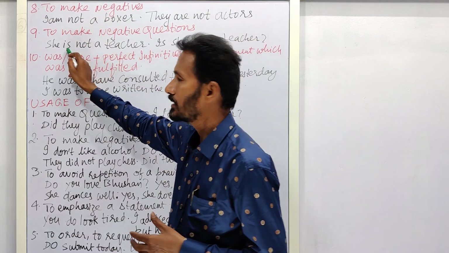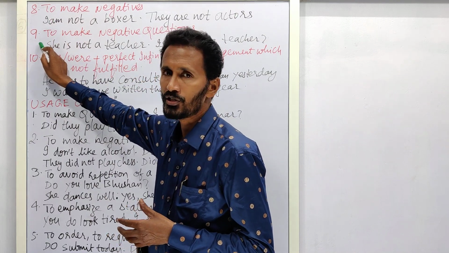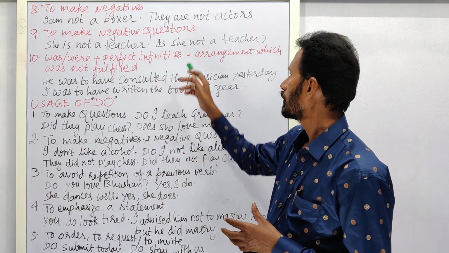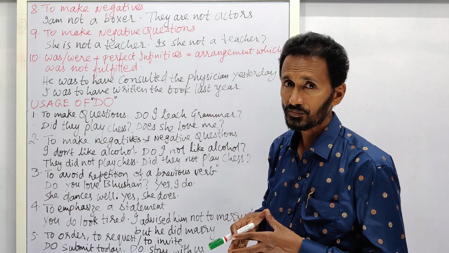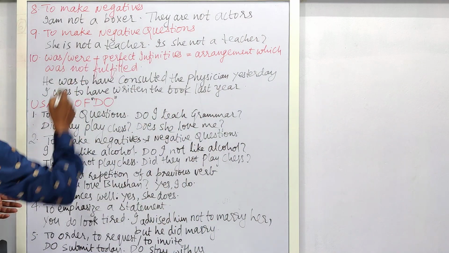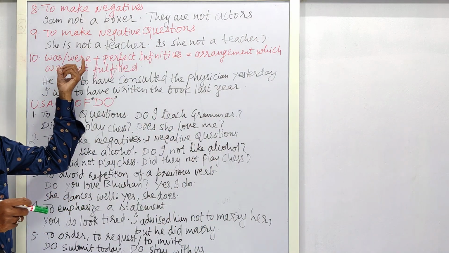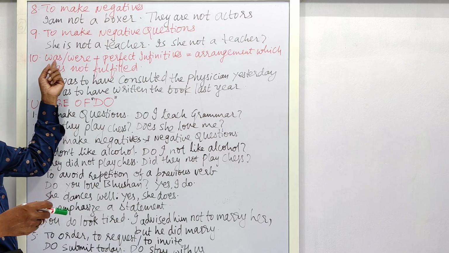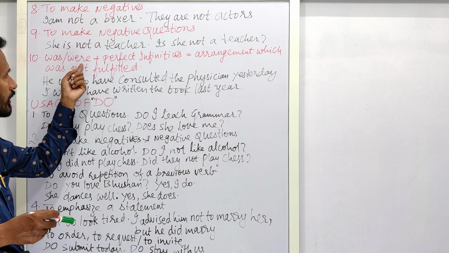So this is brought forward in making the questions. So is she not a teacher? It is called a negative question. And it is also used with was or were. I mean this be form. One of the be forms is was and the other one is were. Okay. It is the past tense singular and it is the past tense plural form.